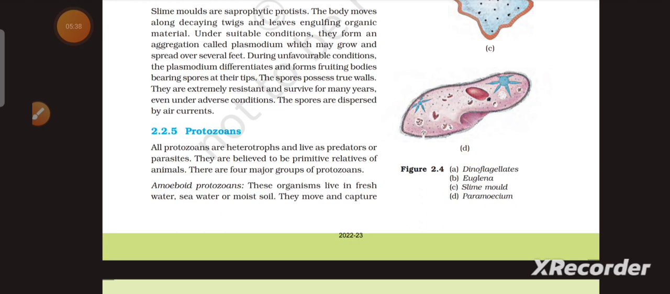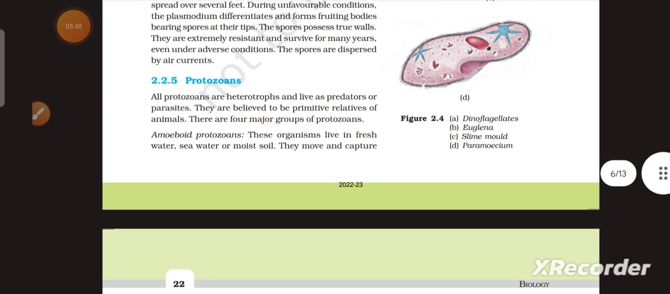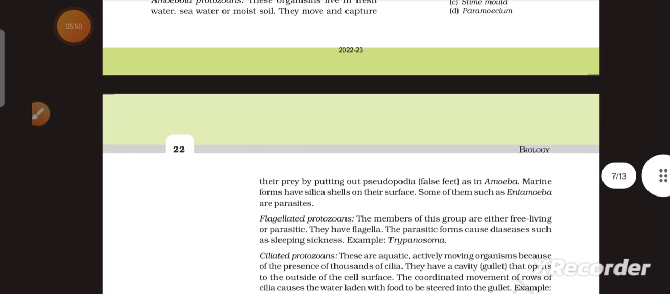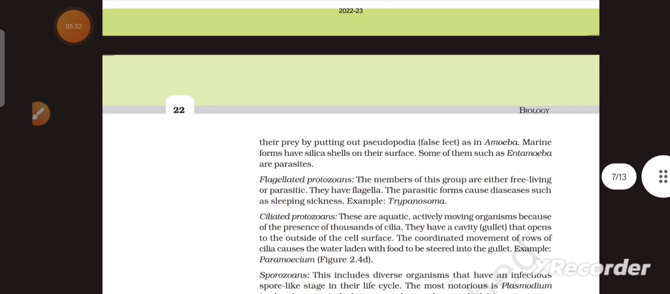There are four major groups of protozoans. First one is amoeboid protozoans. These organisms live in fresh water, seawater, or moist soil. They move and capture their prey by putting out pseudopodia, that is, false feet, as in Amoeba. Marine forms have silica shells on their surface. Some of them, such as Entamoeba, are parasites.